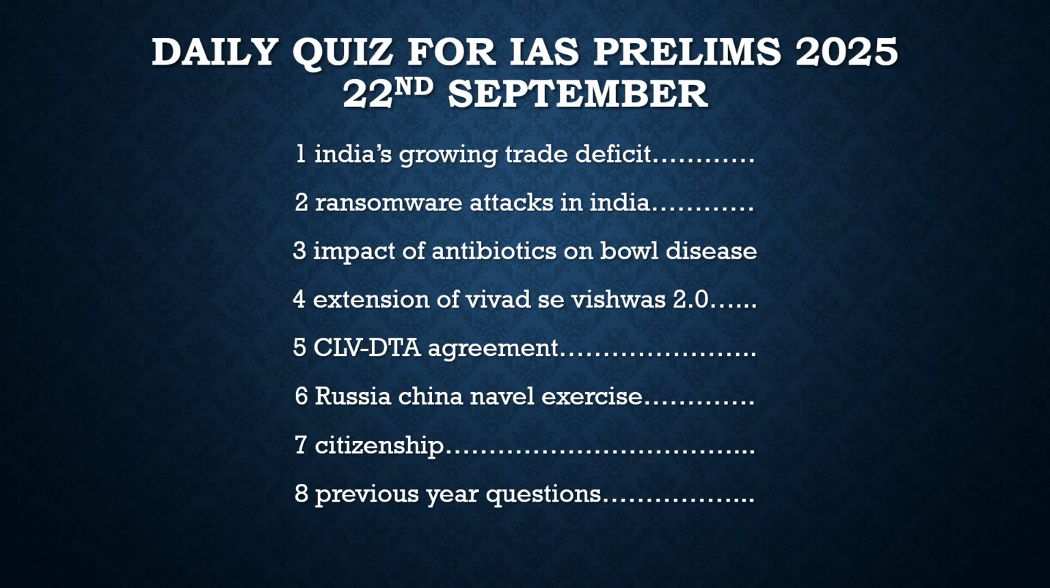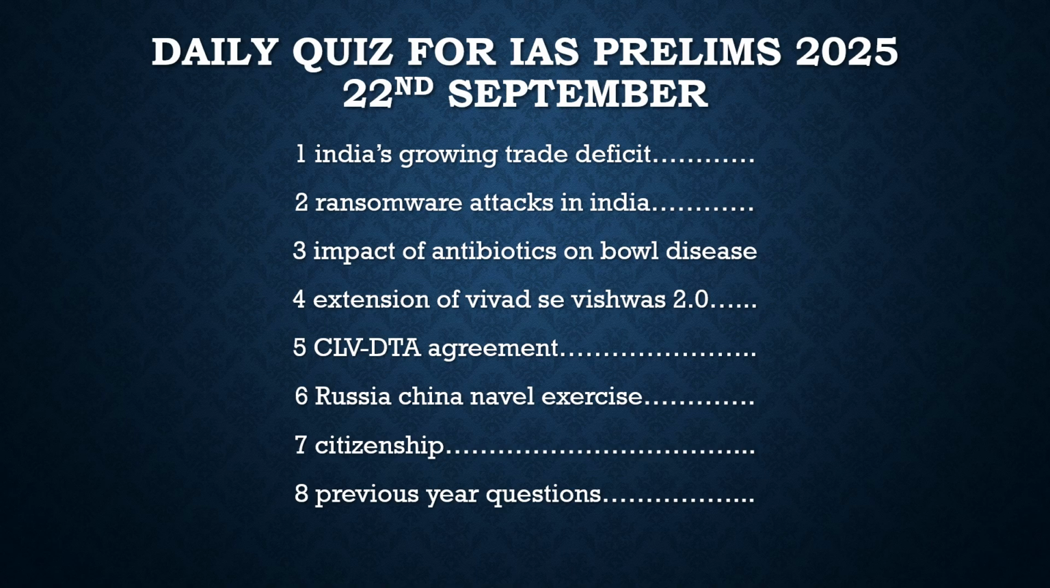Then the other article was about the extension of the Vivad Se Vishwas scheme. It is about the tax defaults which taxpayers go through, and how they can resolve those defaults. The government has brought this scheme, and we will understand it better when we solve the questions with respect to it. Right now, what we need to know is the context behind this topic, that the government has extended this scheme.